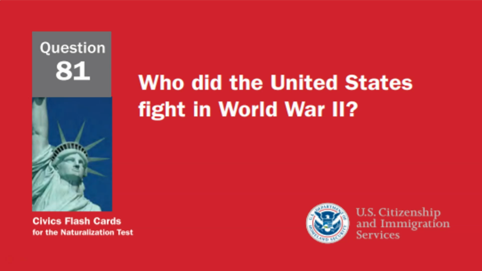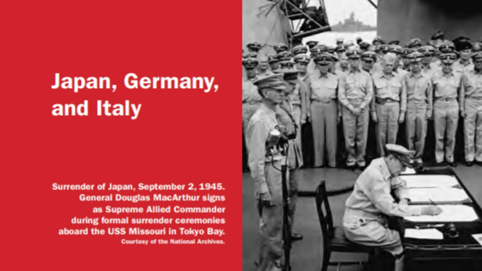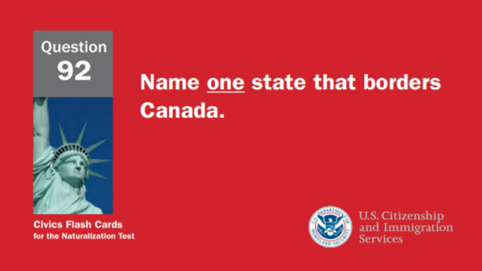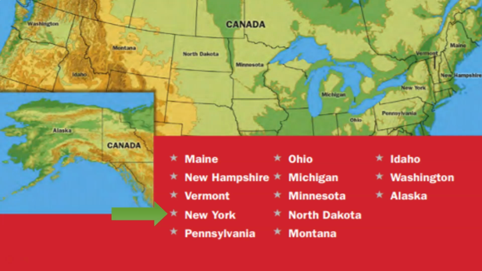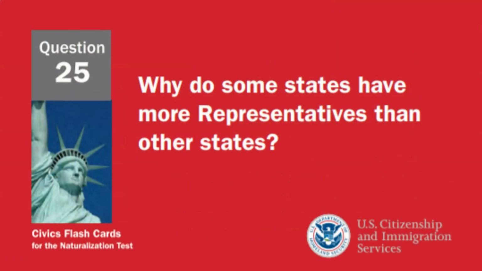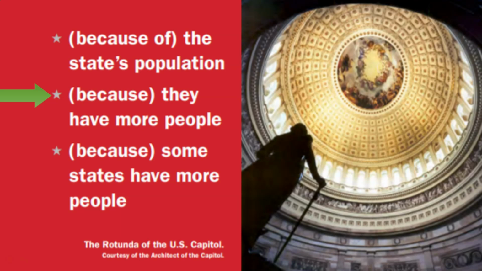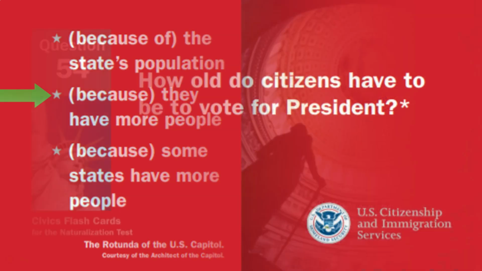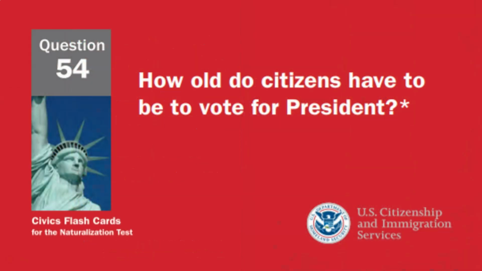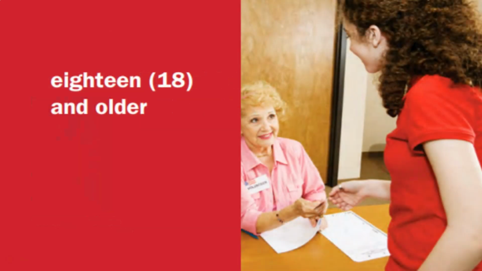Who did the United States fight in World War II? Japan, Germany, and Italy. Name one state that borders Canada. New York. Why do some states have more representatives than other states? Because they have more people. How old do citizens have to be to vote for president? 18 and older.